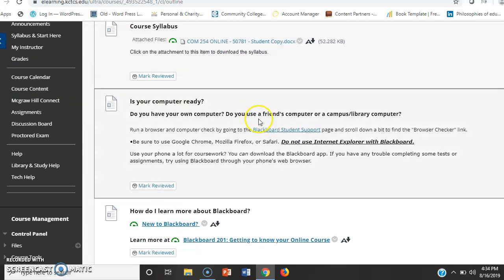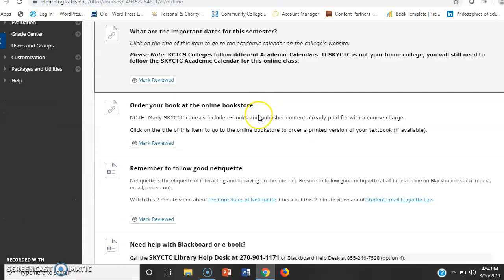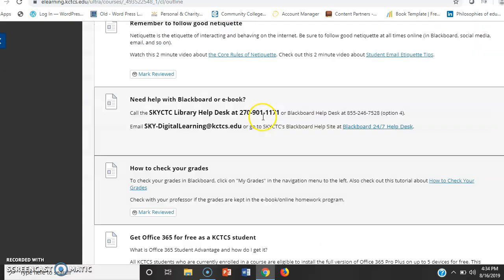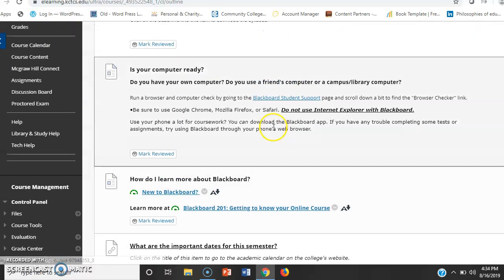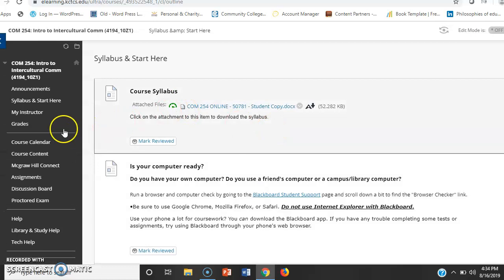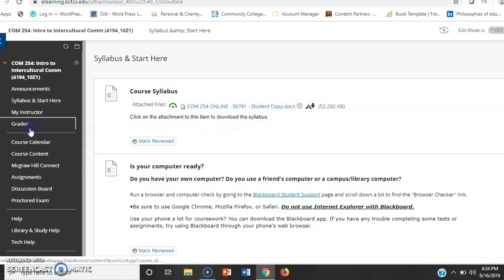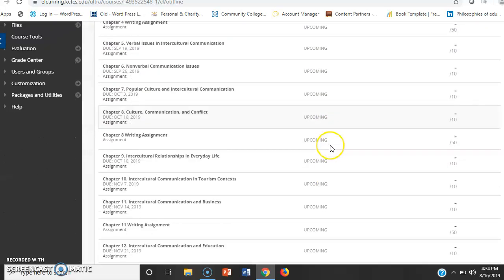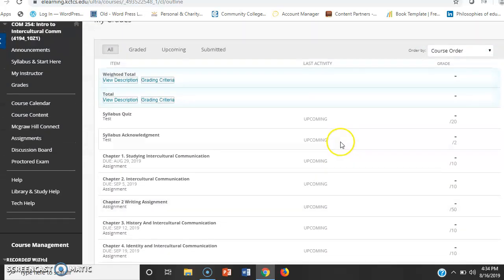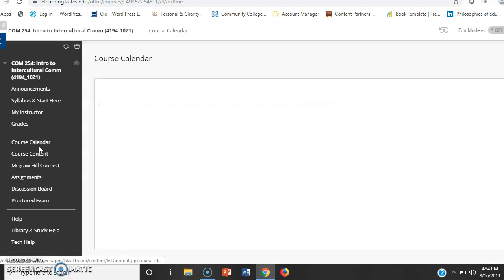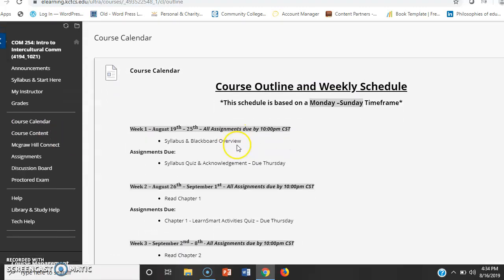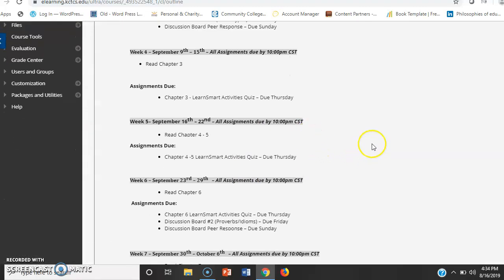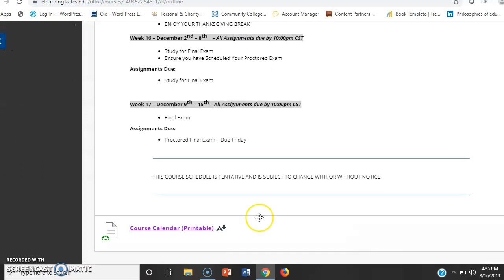And then after that, if you have never taken an online course, it'd be really good to go through this portion. It'll show you more about online classes, some things that you'll need for the class, etc. After that, you'll see grades. And so here is where you'll see updates for your grades after you turn in your assignments. The course calendar is just here for your convenience. Now, I do also have the link for you all if you want to actually print the calendar. And so I actually probably move it to the top.